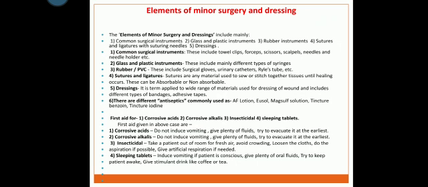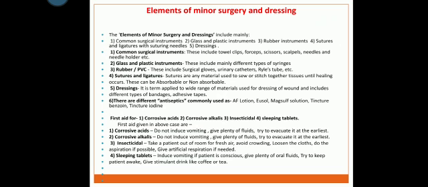First one, common surgical instruments, which include towel clips, forceps, scissors, scalpels, needles, needle holder, etc. Glass and plastic instruments consist of the different types of syringes. Rubber and PVC items include surgical gloves, urinary catheters, Ryle's tube, etc. Sutures and ligatures are any material used to sew or stitch together tissues until healing occurs.